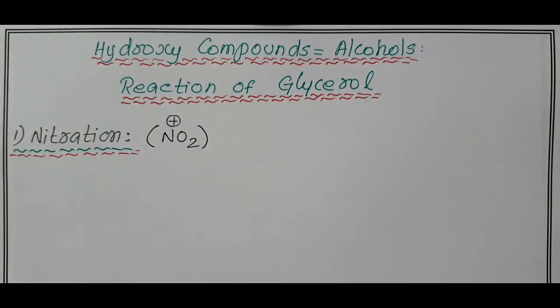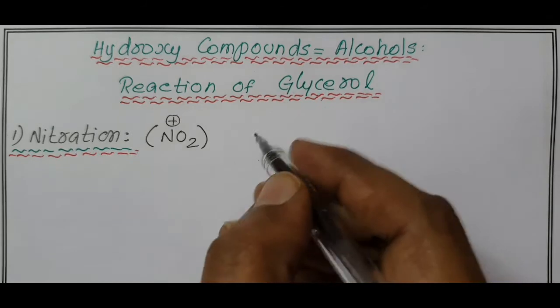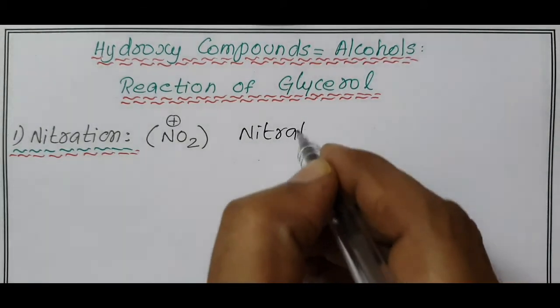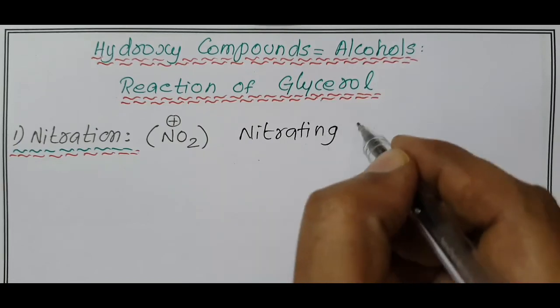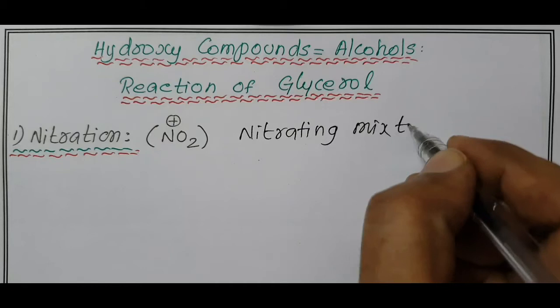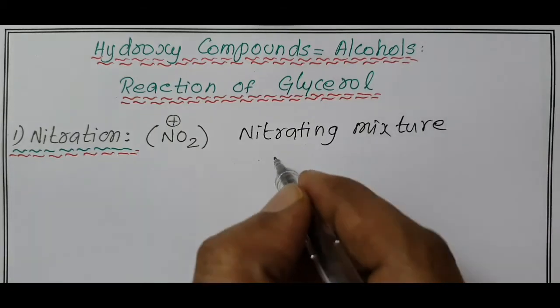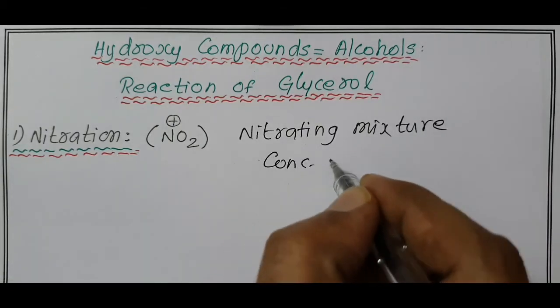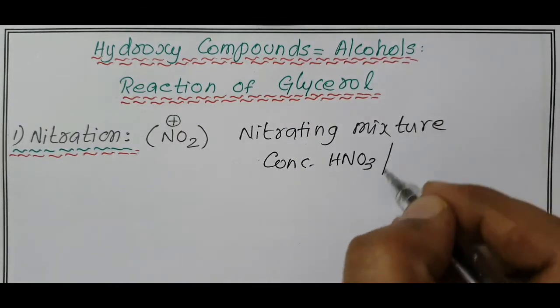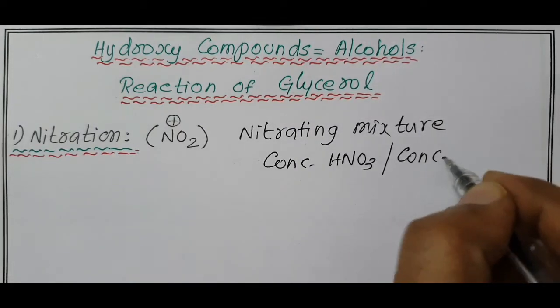To add NO2 plus, this electrophile, we require a nitrating mixture. One word question: nitrating mixture. What is nitrating mixture? It is a mixture of concentrated nitric acid, HNO3, and concentrated sulfuric acid.